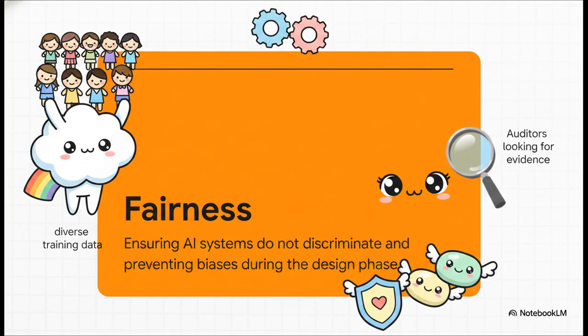But here's the real kicker. Fairness isn't some afterthought you bolt on at the end. It has to be integrated actively during the design phase. Auditors are going to look for hard evidence of diverse training data and continuous bias mitigation protocols from day one.